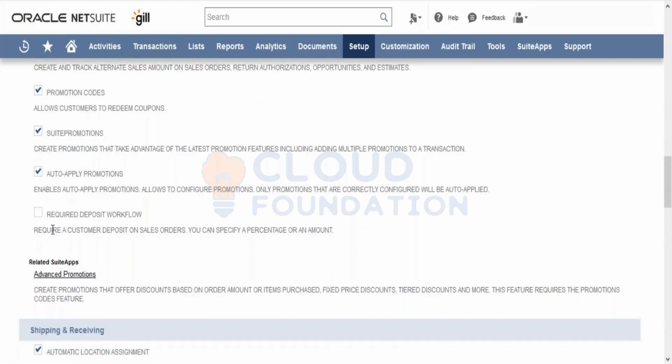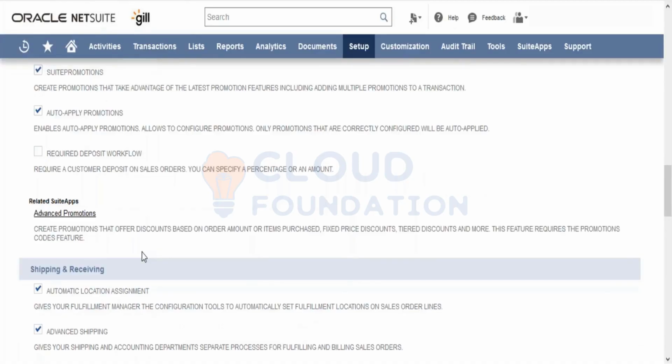Similarly, this is a new thing that has come up with the required deposit workflow. In case you want to have a customer deposit on the sales order, you can define that on the sales order itself. You can define a particular amount or a percentage on the sales order that a deposit can be accepted on the sales order.